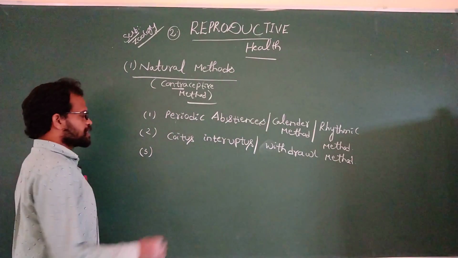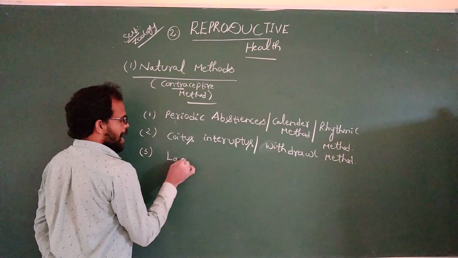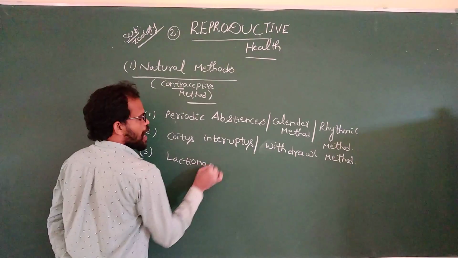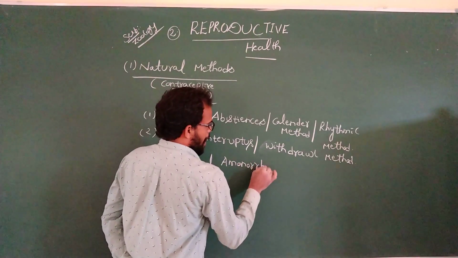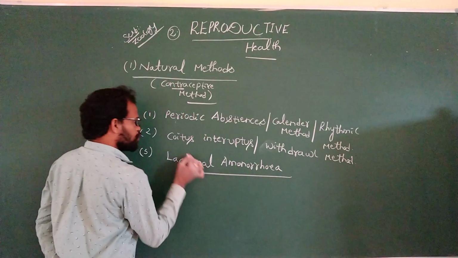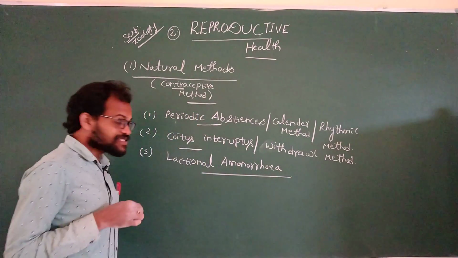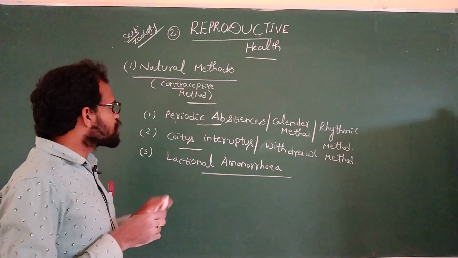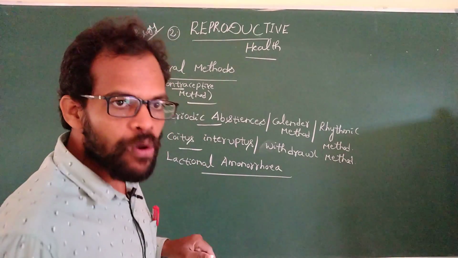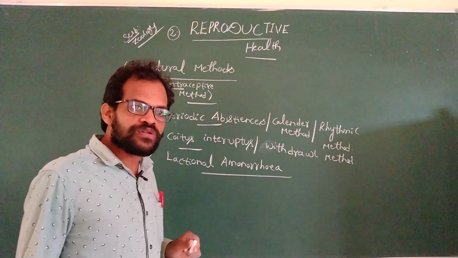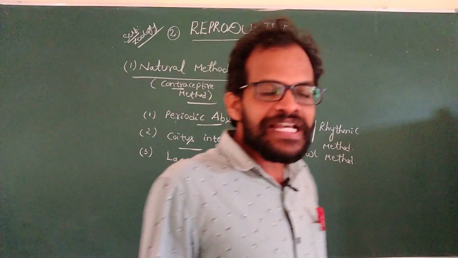What is the third method? It is lactational amenorrhea. In today's class we are going to discuss these three methods. These three methods allow sexual intercourse, but they prevent pregnancy.